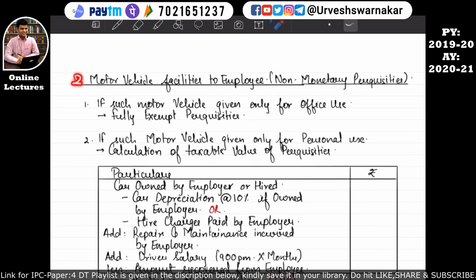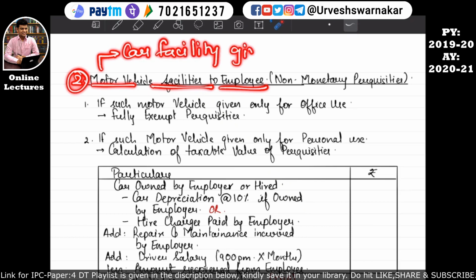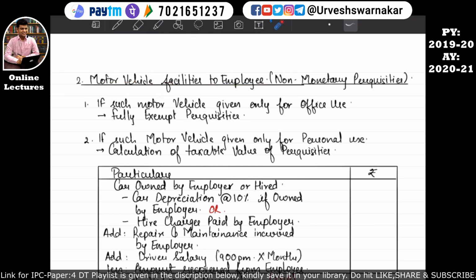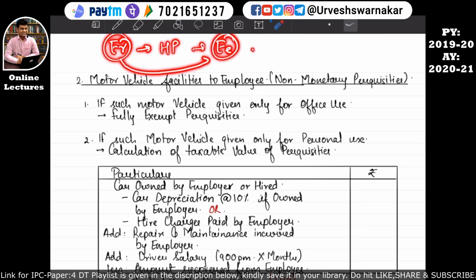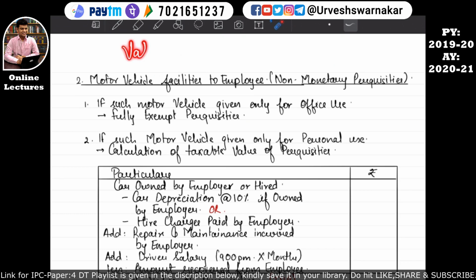So let's move on to the second point, which says motor vehicle facility to the employee. That means car facility given to employee. So you tell me, if an employer is providing a house property facility to the employee, this employer is sufficiently capable enough to give this employee a car facility also. Okay, so let's understand how to value